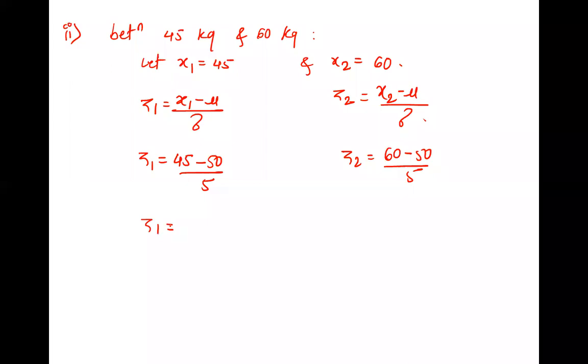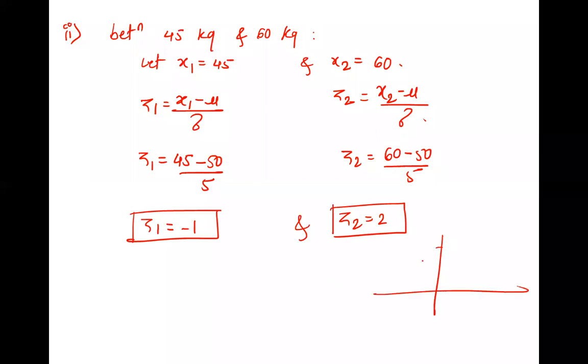So what is Z1? Minus 1. Right, minus 1. And what is Z2? 2. This is 10 by 5, right? Z2 is 2. And we have to now plot this. Here z is 0, right? So where is z equal to -1? Left side. Somewhere here is z1, that is -1. And where is 2? Right side. So somewhere here, z2 is 2. Negative this side, positive this side.